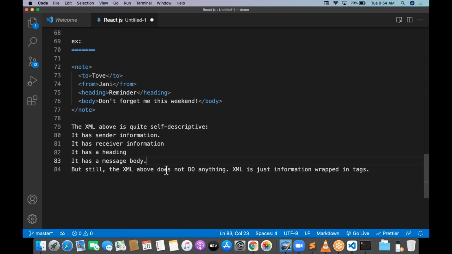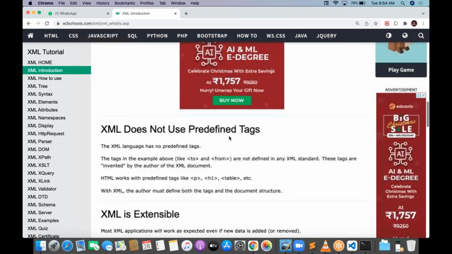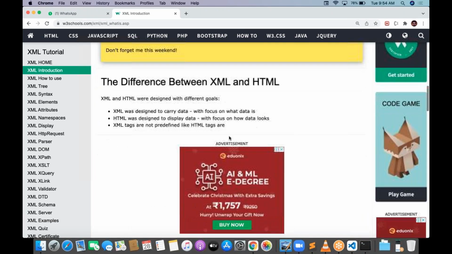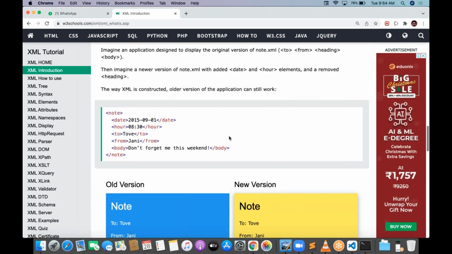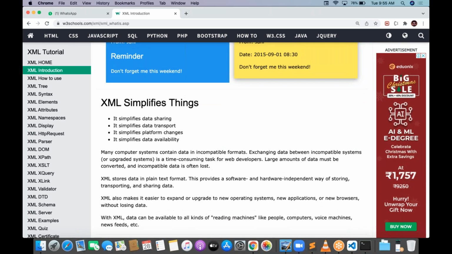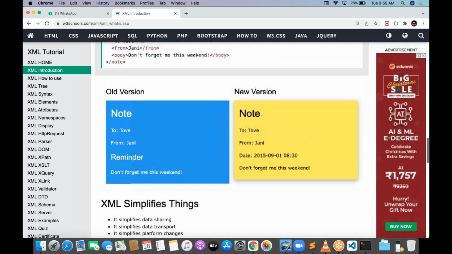But the XML above does not do anything. XML is just information wrapped in tags. Later you can understand so many things. Here he is telling the differences between XML and HTML, and there are multiple examples you can go for. XML simplifies things: it simplifies data sharing, data transport, platform changes, and data availability. There is a lot to cover with XML.